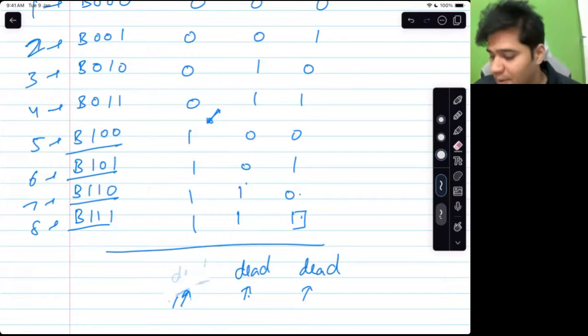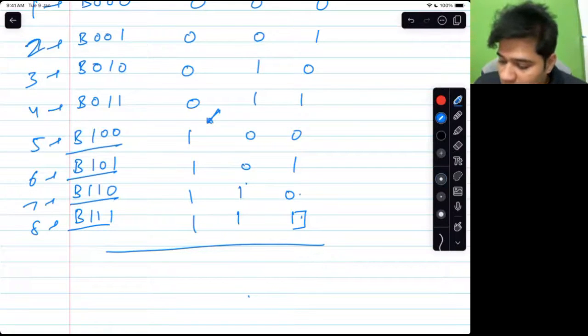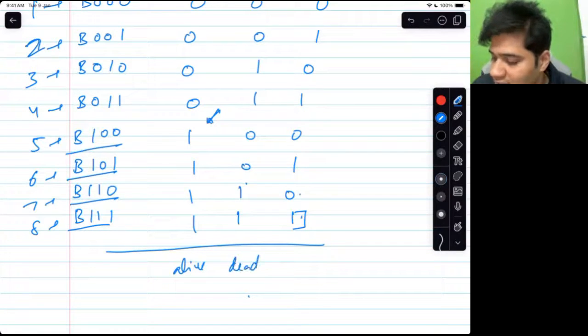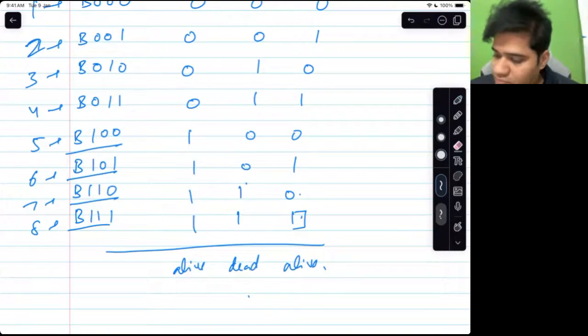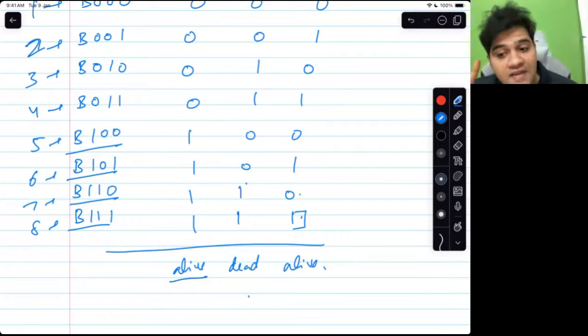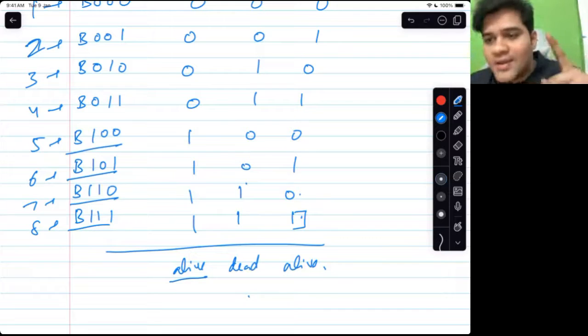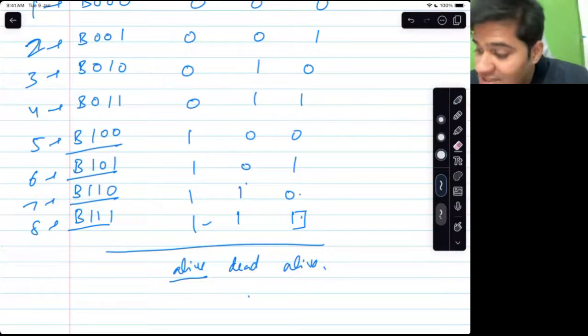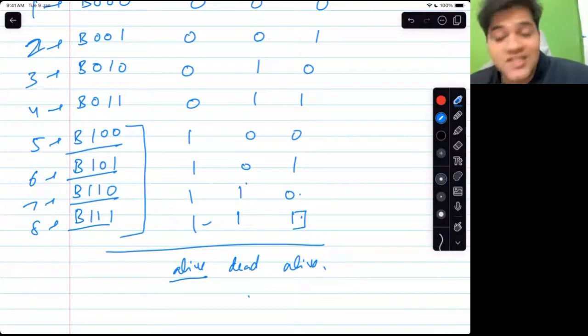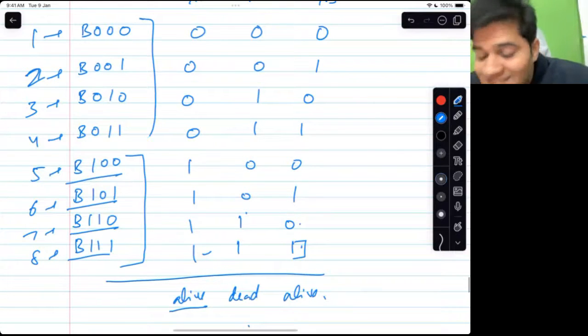And keep paying attention. What if I tell you alive, dead, alive? What does that mean? Okay, let's see. So this rat is alive. Alive means that by confidence we know these 4 bottles are non-poisonous, because he has drunk from these 4 and he has survived. These bottles are non-poisonous, which means the poison is in these other 4.